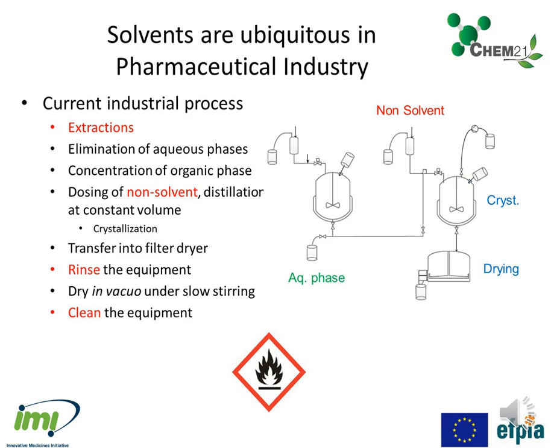The initial vessel is rinsed. The solution is concentrated and a non-solvent is dosed by distillation at constant volume in order to crystallize the product. The slurry is transferred to the filter dryer. The second vessel is rinsed. The product is dried in vacuum under slow stirring and eventually discharged into drums. Finally, all the equipment train is cleaned with the appropriate solvent.